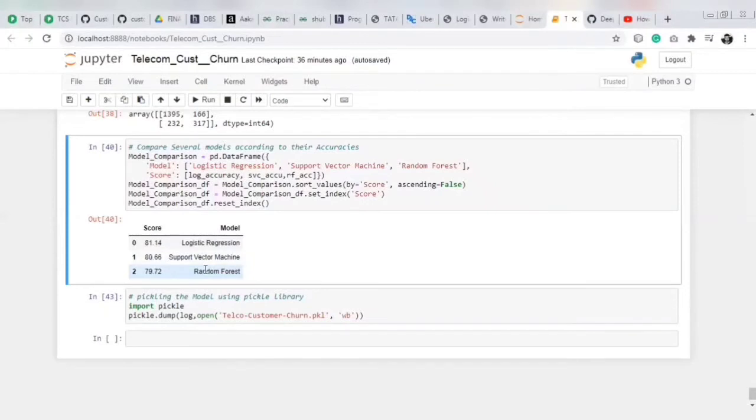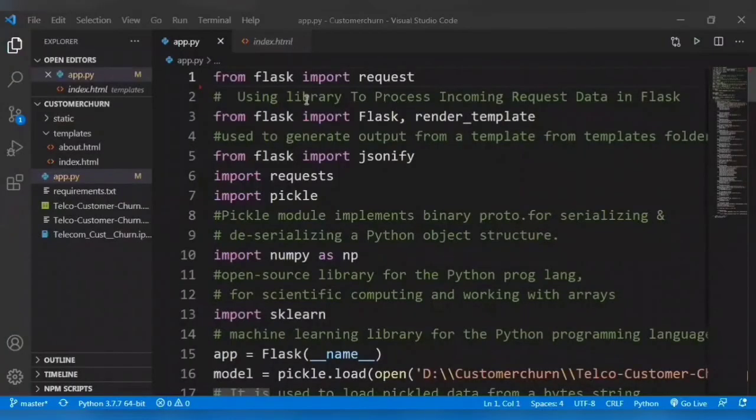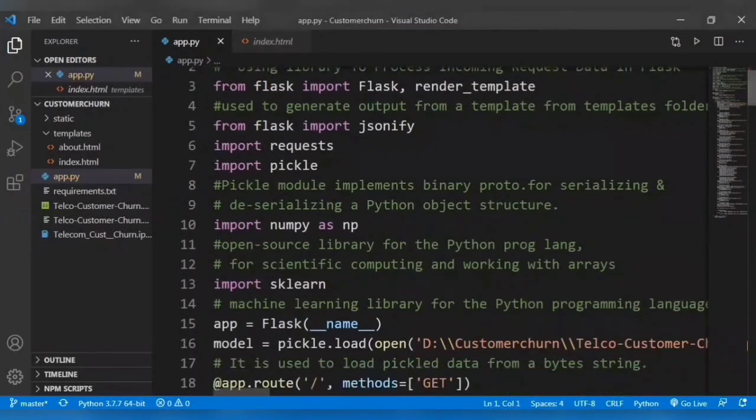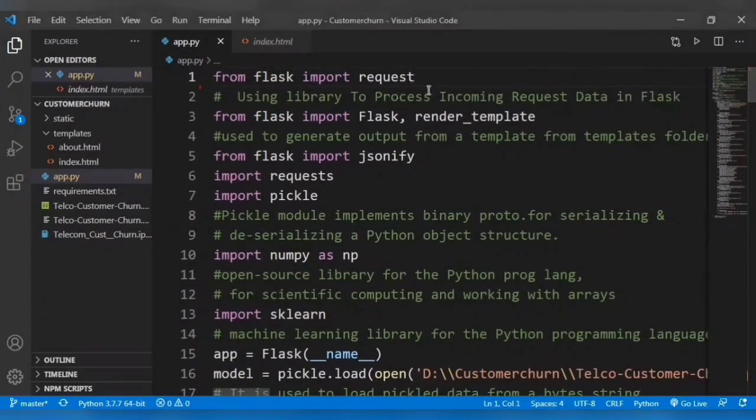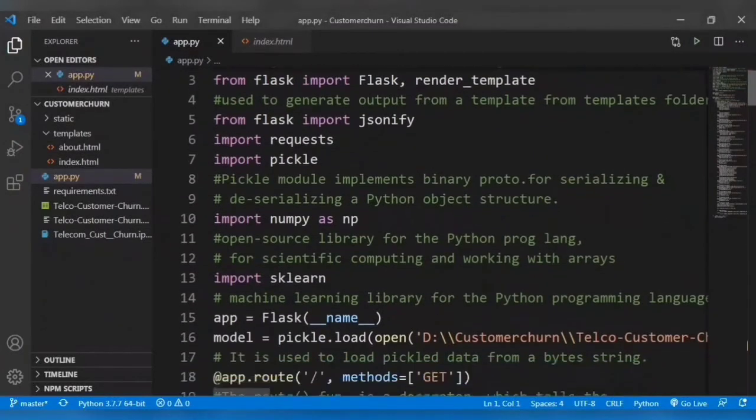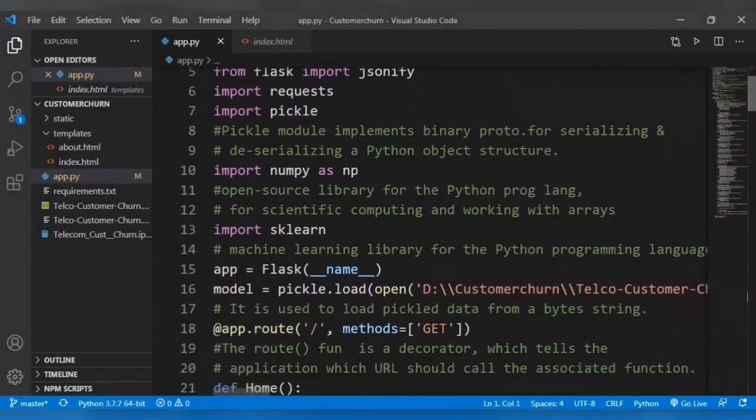So pickle is a module which is used for serializing and deserializing a Python object structure. Any object in Python can be pickled so that it can be saved on disk. So this is an app.py file where we have used Flask for creating our web page. Flask is a web framework for Python, and we have imported all the important libraries of Flask like request, render_template, jsonify, and other libraries like pickle, numpy, sklearn.